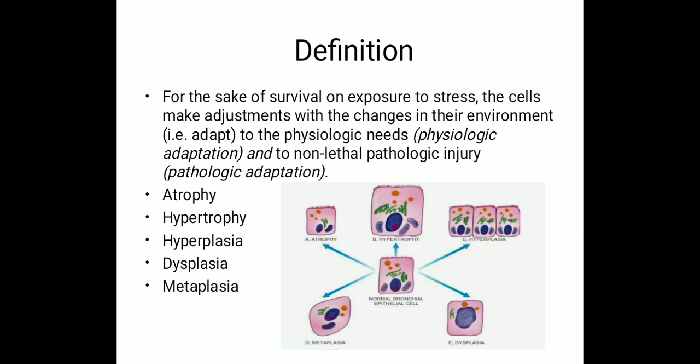Basically, the adaptation is divided into the following types. First one is atrophy, second is hypertrophy, third is hyperplasia, fourth is dysplasia, and last one is metaplasia. So we will see one by one.